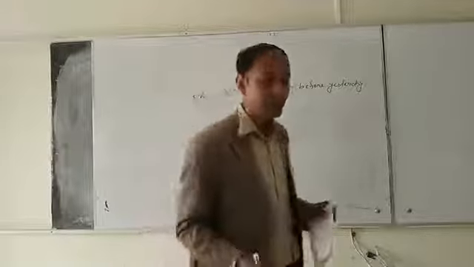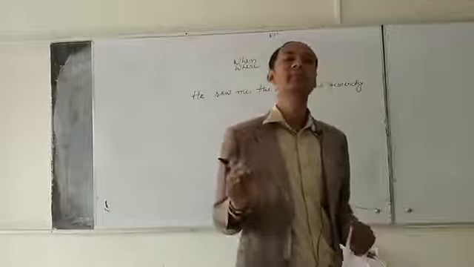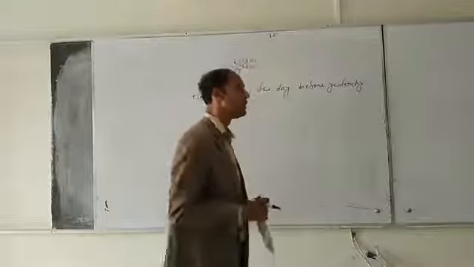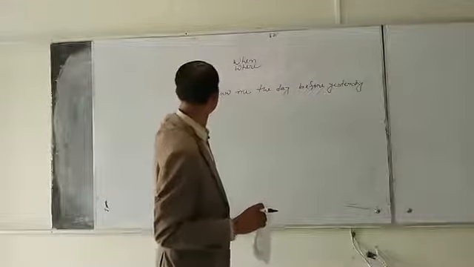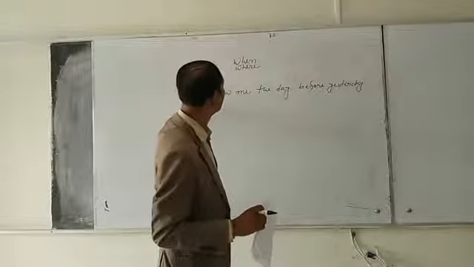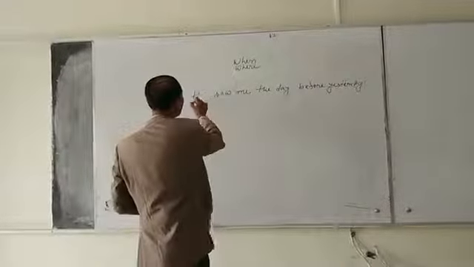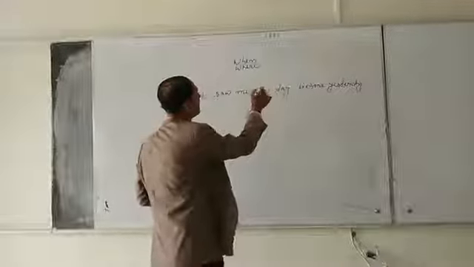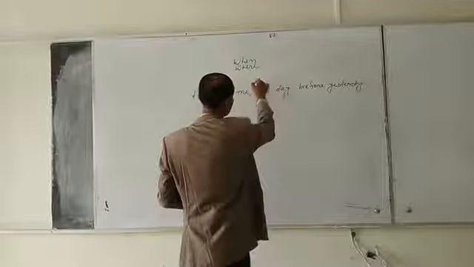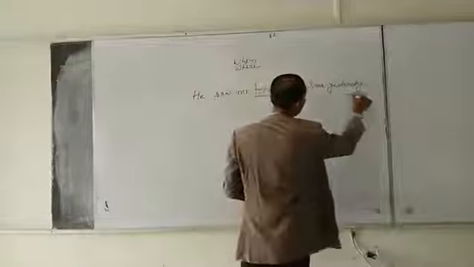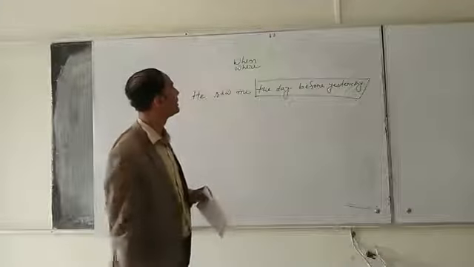I have already told you, every assertive sentence gives us information. In this sentence too, we get information. Okay, he saw me. The information is about time.